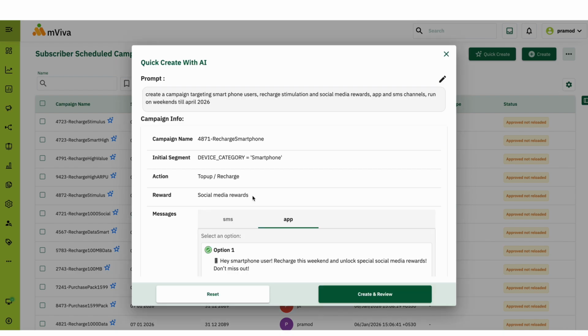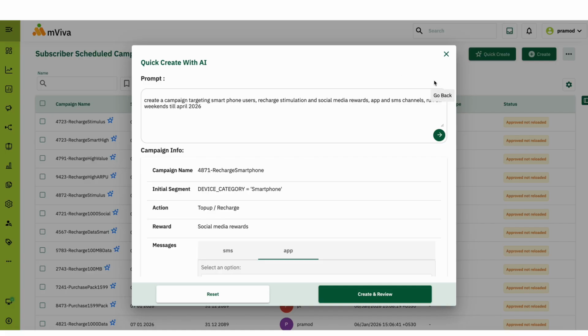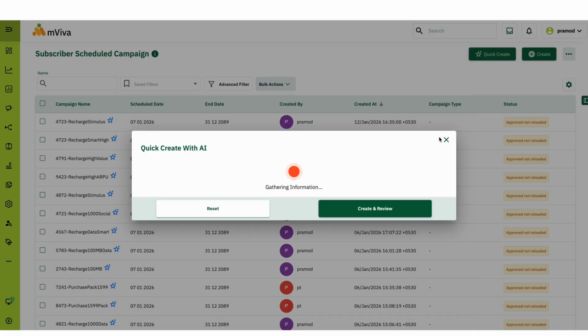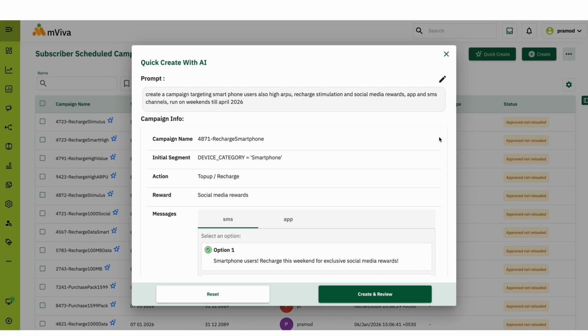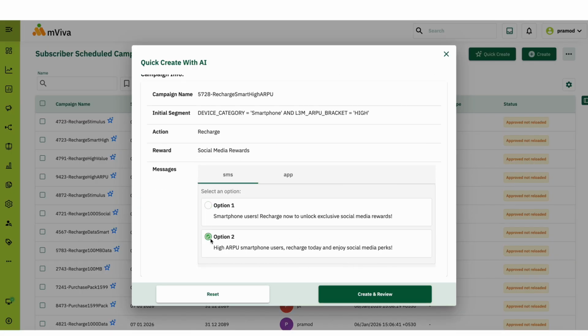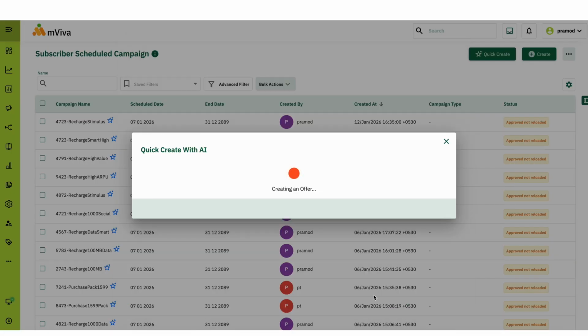Behind the scenes, what mViva does is take this input, identify the right target segment, configure the necessary integrations across different channels, and leave the decisioning on offers and rewards to the mViva decisioning models. If required, marketers can review and edit these decisions. Once updated, the segment refreshes automatically, allowing you to review the campaign options.